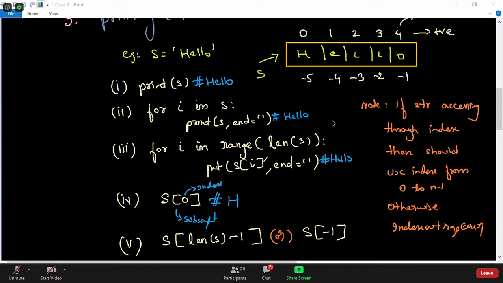Then if you want to access an index, you can say s of 0. This square bracket is generally called a subscript, and whatever you write inside it is called the index. It can be positive or negative. If you write positive, it will print in a forward direction. If it is negative, it will print in a backward direction. Like the last index will be -1, then -2, -3, -4, and so on. That way it gets printed.